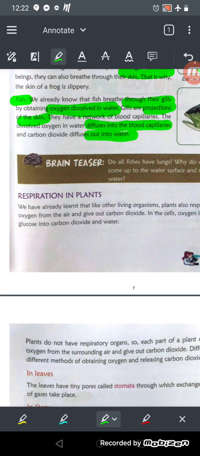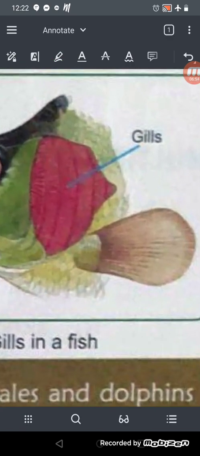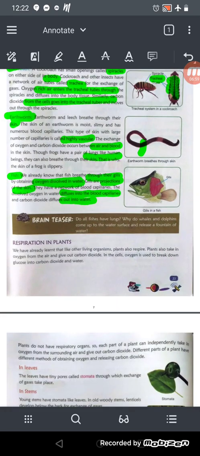Okay, so here you can see the gills. These are the gills. Okay class, and it has so many blood capillaries, which help them for the exchange of gases. Now see, blood capillaries for what? The dissolved oxygen in the water diffuses into the blood capillaries, and the carbon dioxide diffuses out into the water.